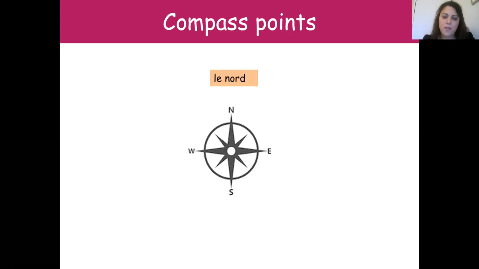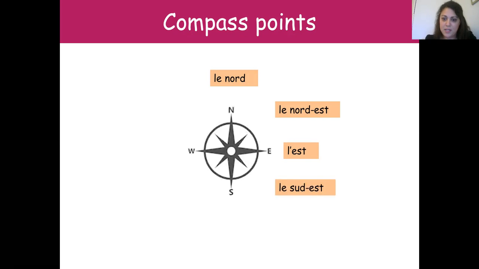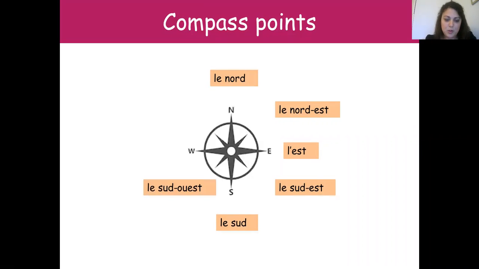The north is le nord. Le nord-est is the northeast. L'est is the east. Le sud-est is the southeast. Le sud is the south. Le sud-ouest is the southwest. L'ouest is the west. Le nord-ouest is the northwest. I'm going to give you a few minutes to write this down in your book.